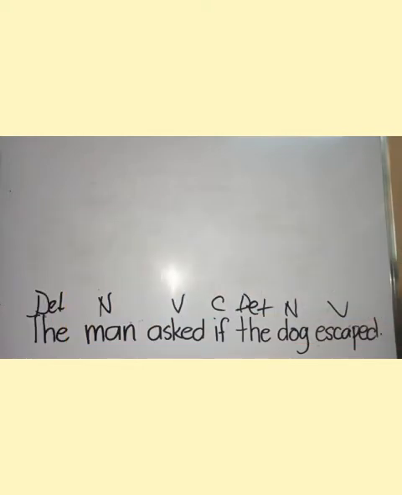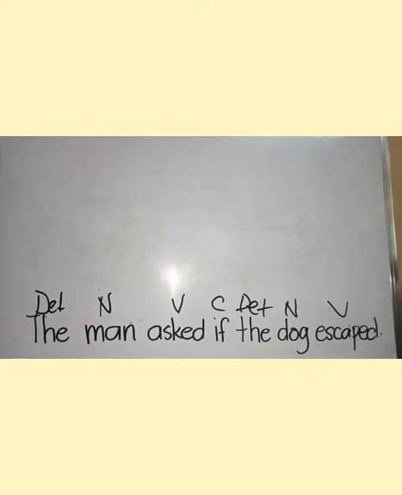So first, we assign each word into their labels or their syntactical categories. So we have the, which is a determiner, man, which is a noun, asked, which is a verb, if is a complementizer, sorry. The is a determiner, dog is a noun, and escaped is a verb.